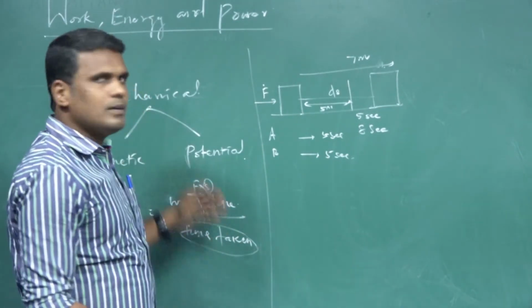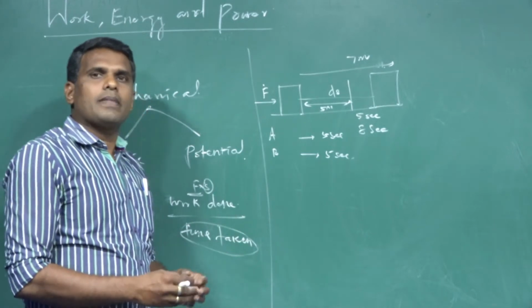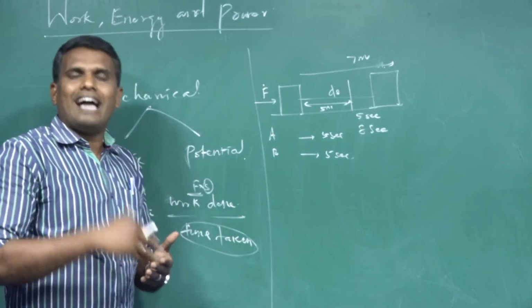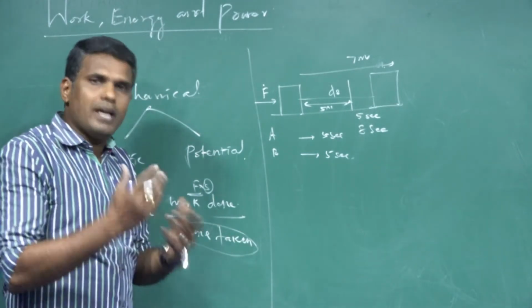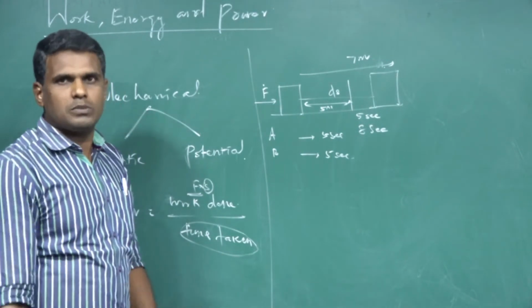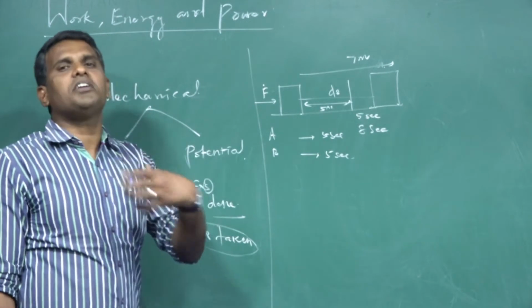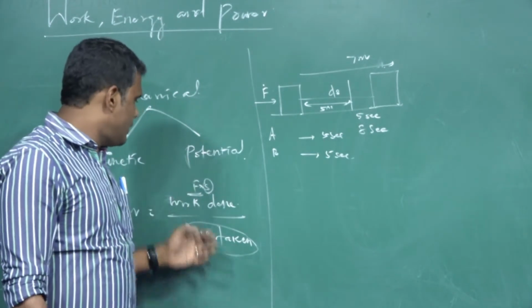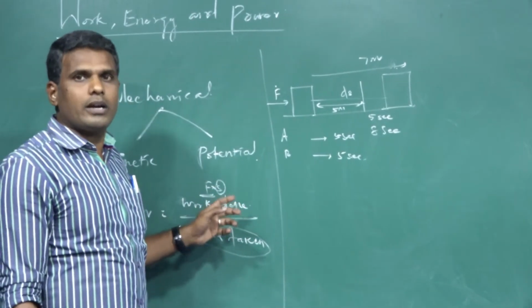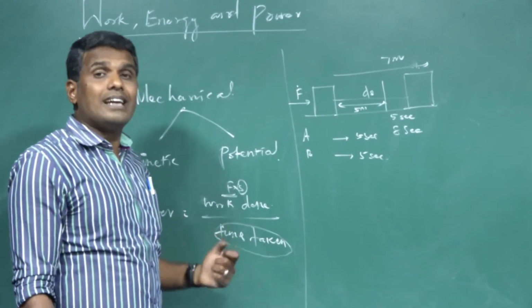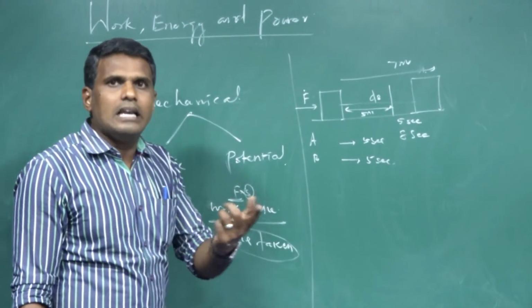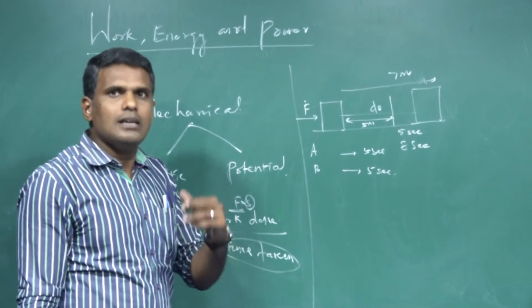So, what is work done? It is simply the force acting on the body which makes the body undergo a displacement. This is called work. What is energy? It is the capacity or ability to do work. What is power? It is the rate of doing work, or the rate at which the energy is delivered.